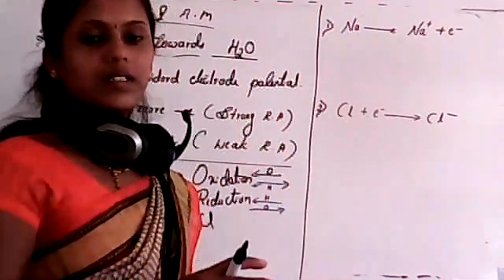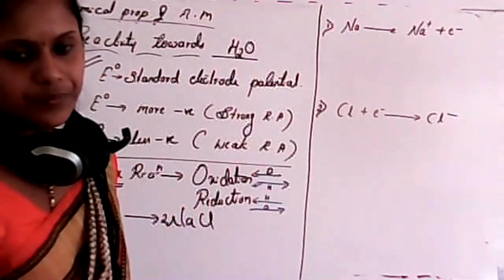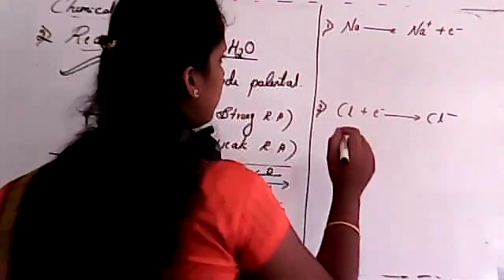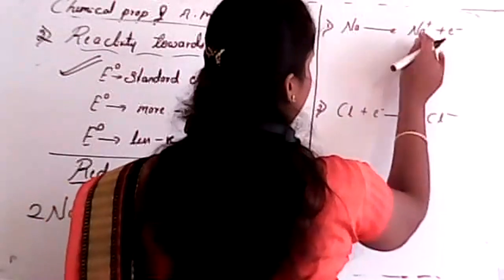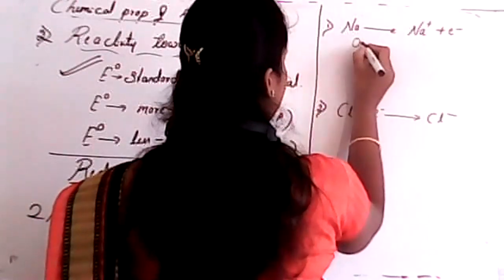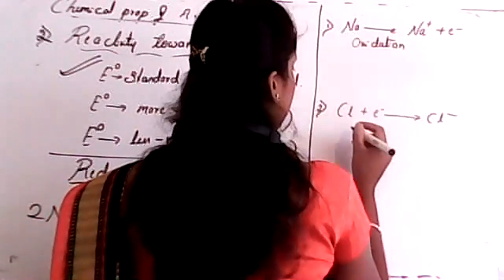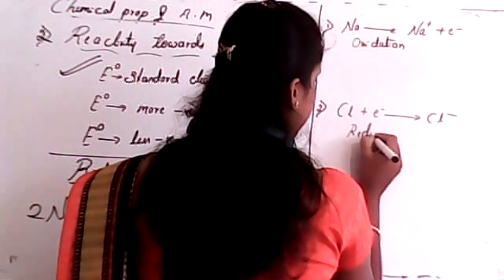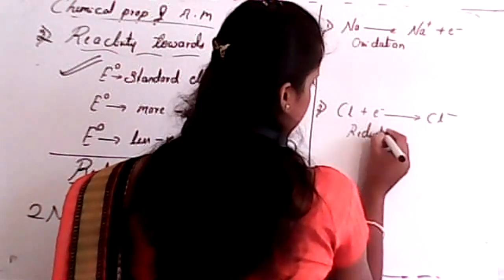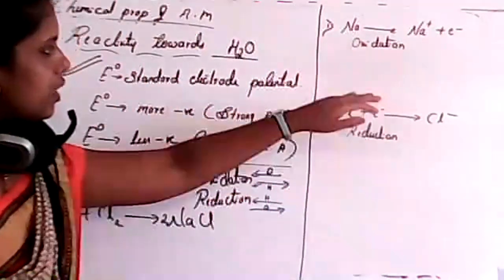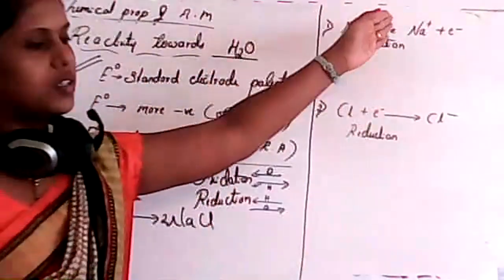See, student, in this case, what will happen? So there is loss of electron, isn't it? So this one is your oxidation process. This one is oxidation and this one is reduction. So now just tell me, what is oxidation in terms of this?